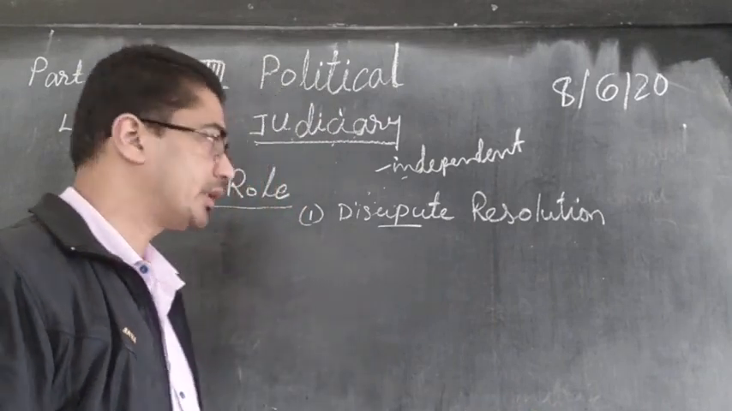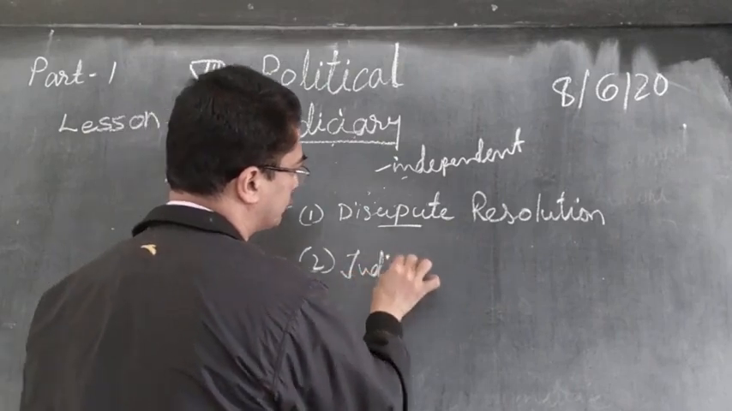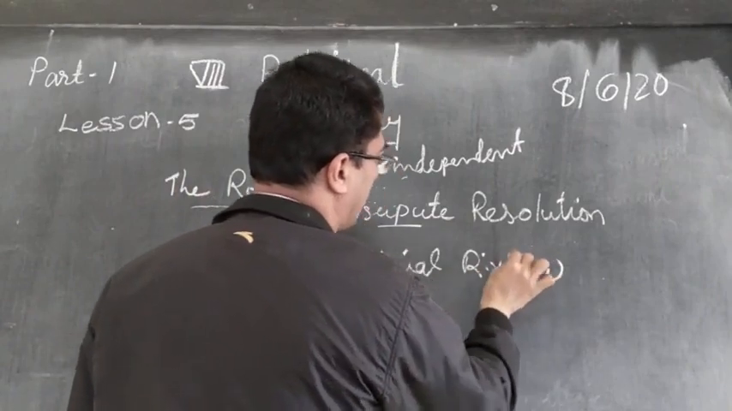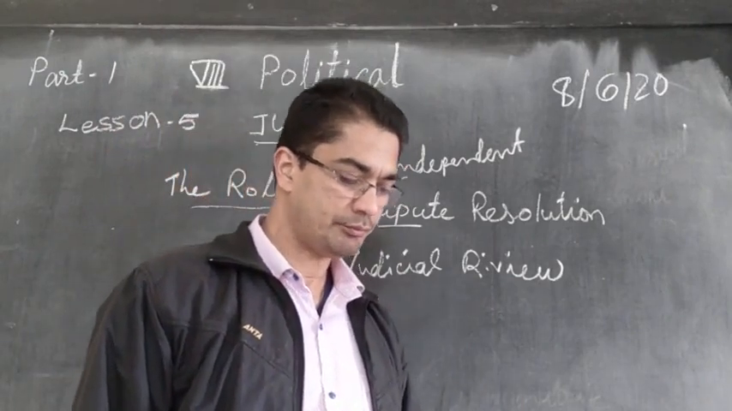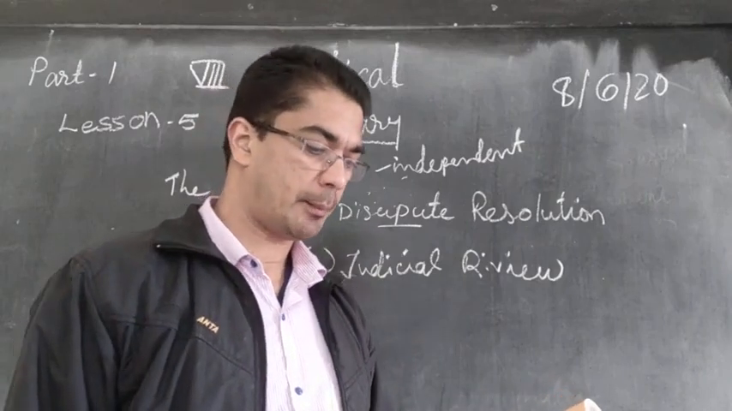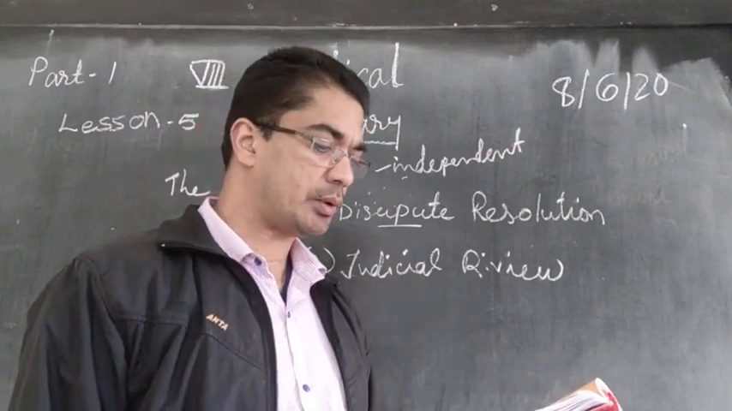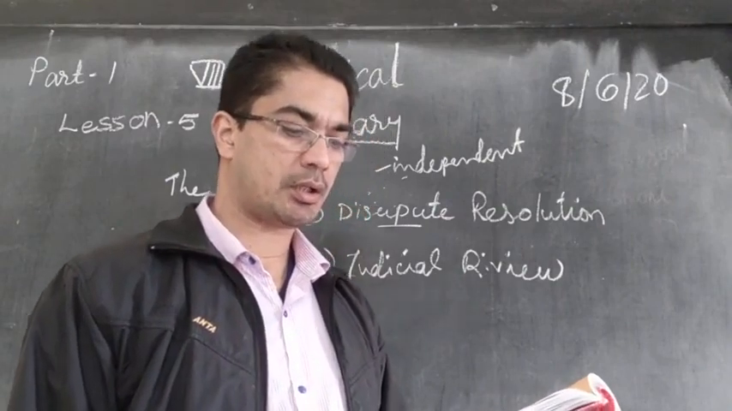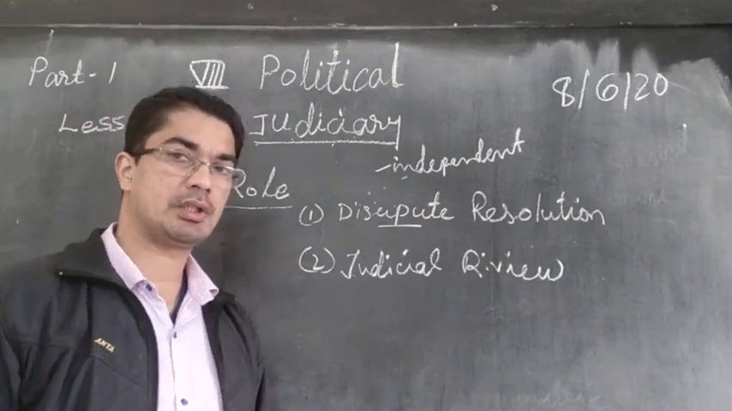Then the second one is judicial review. As the final interpreter of the Constitution, the judiciary also has the power to strike down particular laws passed by the Parliament if it believes that there are violations of the basic structure of the Constitution. This is called judicial review.